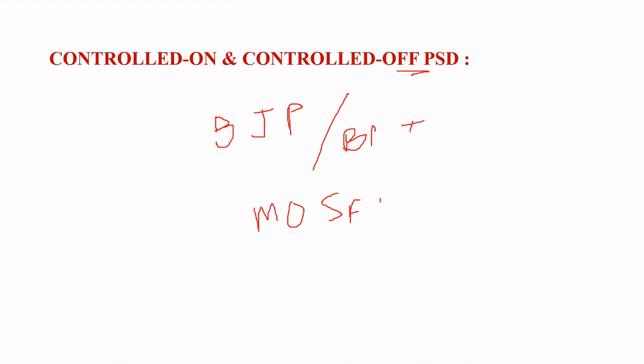Coming to control on and control off power semiconductor devices. The common examples are BJT, that is bipolar junction transistor, or BPT, which is nothing but bipolar power transistor; second one is a MOSFET, that is metal oxide semiconductor field effect transistor; and third one is the IGBT, that is insulated gate bipolar junction transistor.